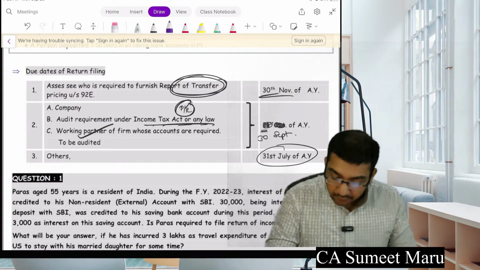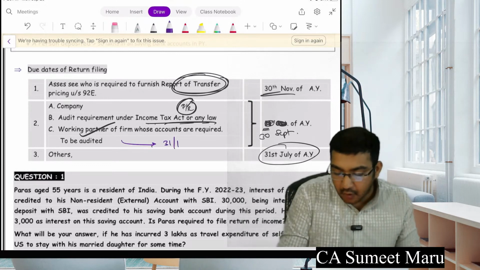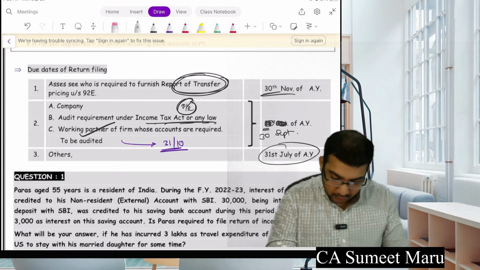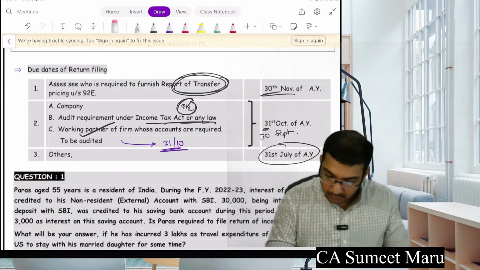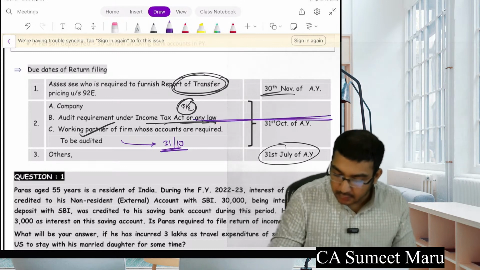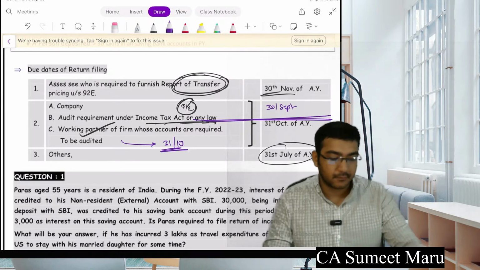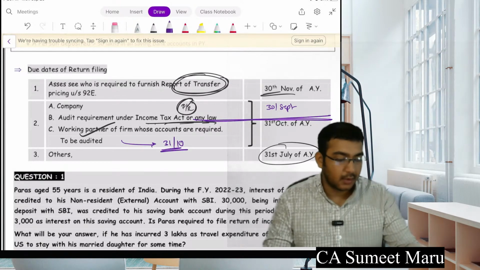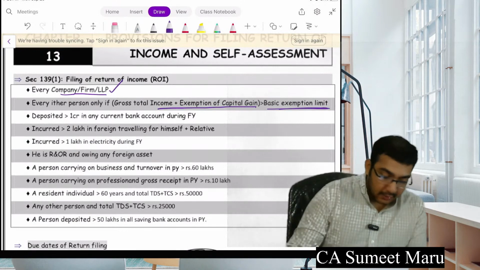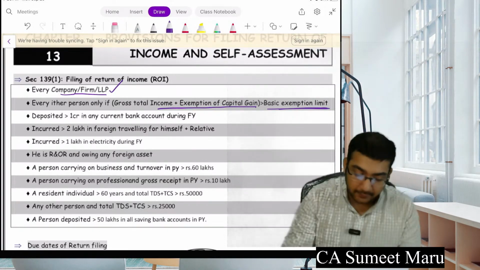You are correct. For them, for this partner, the due date is 31st of October. So actually I have to make a correction here. It should be like this. For them it is 30th of September. Okay. Further, yes, you are right, Krishna. For partners, it is 31st of October.